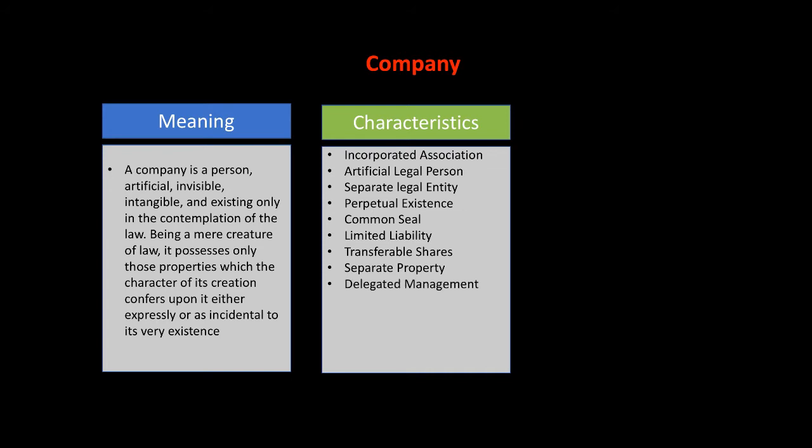Next one is delegated management. What is delegated management? It means the management of the company, the businesses of the company, can be delegated, meaning deputed or given to someone. There are so many directors, isn't it? In a company there are so many directors, so many managers and all. They are basically given the power to run the business, to manage the company. So that is another property of a company.